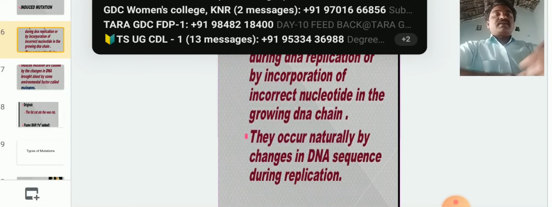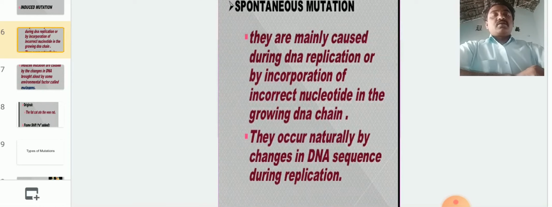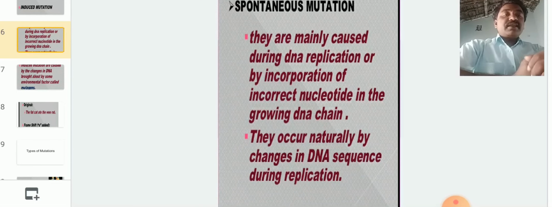So spontaneous mutations are mainly caused during DNA replication, or by incorporation of an incorrect nucleotide in the growing DNA chain. Spontaneous mutations occur whenever DNA is produced from another DNA in replication.